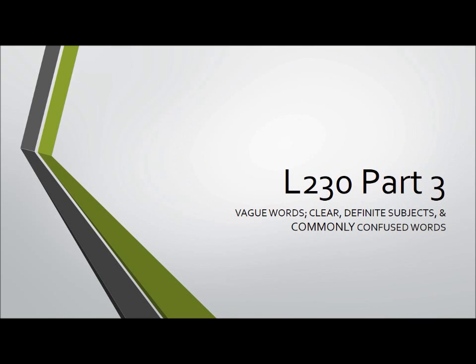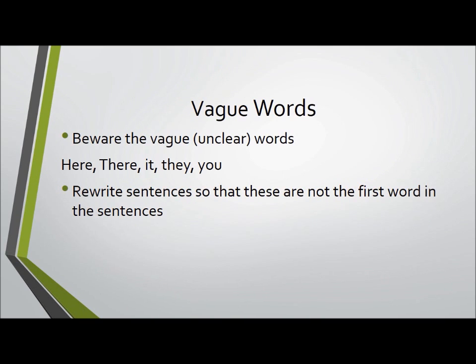Okay, class, we're on the last part of L230 here, and so we're going to jump right into this so that by Friday, all of you will be ready or have finished L230 and passed. We're going to start off talking about vague words, and vague words are words that we consider unclear, words that we don't want to start our sentences off with. Those words are here, there, it, they, and you. You want to rewrite the sentence so that those words are not the first word of your sentence.